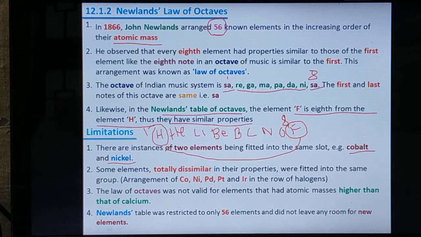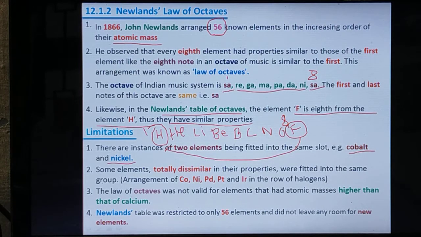Then the second point, some elements totally dissimilar in their properties were fitted into the same group. When he arranged the elements by the above concept, some elements that did not fit his concept were placed in the same group. So there is total dissimilarity in the properties of elements placed in the same group.